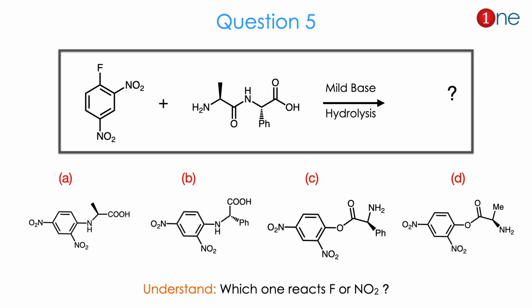Then the question number 4. The starting material is fluorobenzene attached with two nitro groups in ortho and para positions. And next, you have the next reagent with multifunctional groups: acid, amine, amide and ketone. Then you are using a mild base and hydrolysis. Here the question is clearly about which one reacts, fluorine or nitro group, and what will form. The products are pretty complicated in stereochemistry as well as functional groups. So you have to guess the product according to the reactivity of fluorine or nitro.